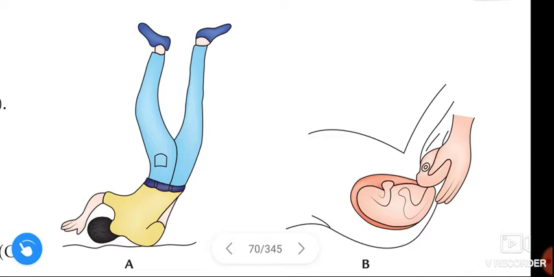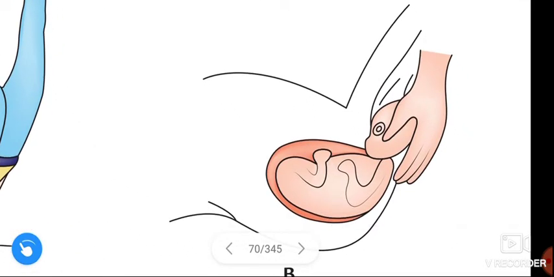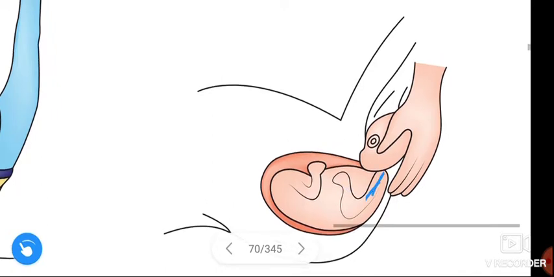See this person landing on the shoulder. The second cause is traction of the arm and hyperextension of the neck. This is the second cause for injury of the upper brachial plexus.